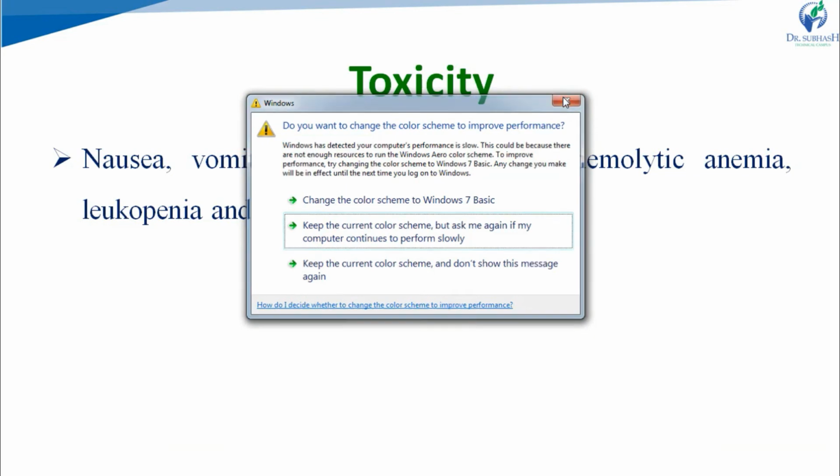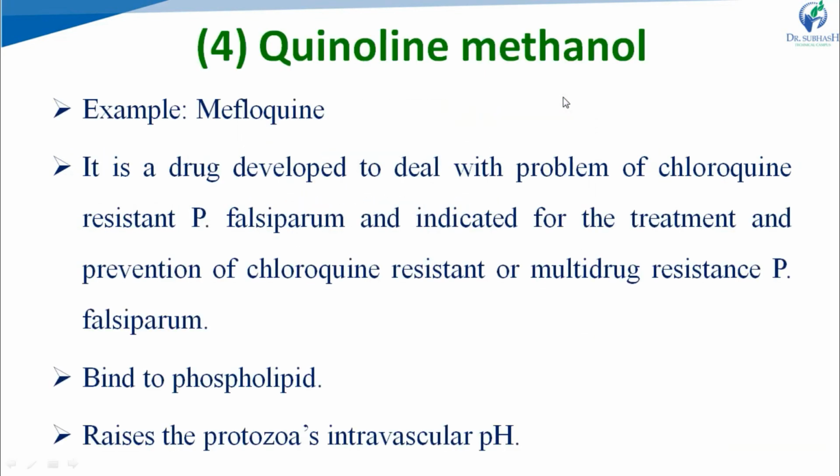Next, the fourth subclass is phenanthrene methanol. For example, mefloquine. It is a drug developed to deal with the problem of chloroquine resistance in Plasmodium falciparum, and it is indicated for the treatment and prevention of chloroquine resistant or multi-drug resistant Plasmodium falciparum. Right?